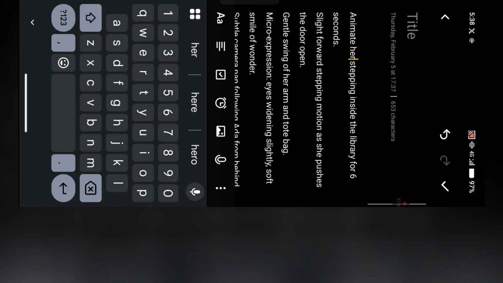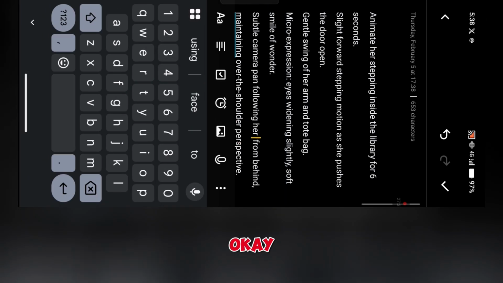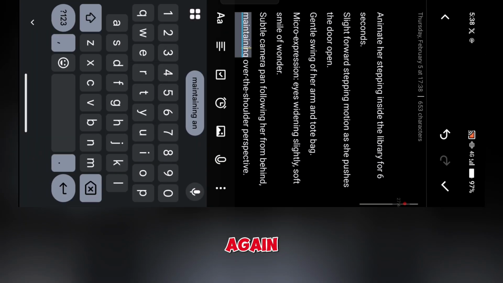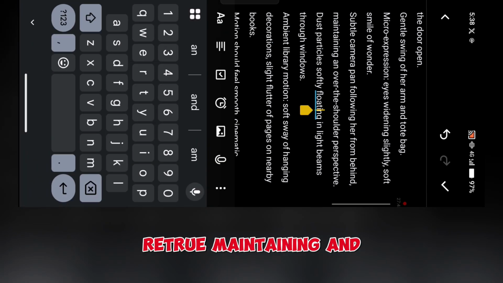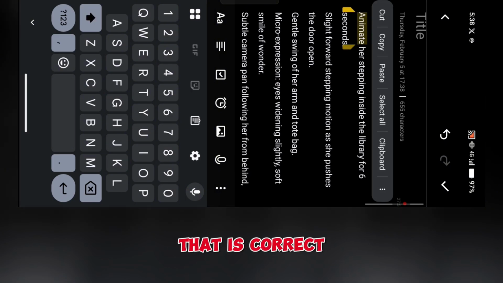Come on, animate stepping inside. Okay, remove all the nows and put I hope there is no there again. Read through, maintaining and floating. Okay, that is okay, that is correct.